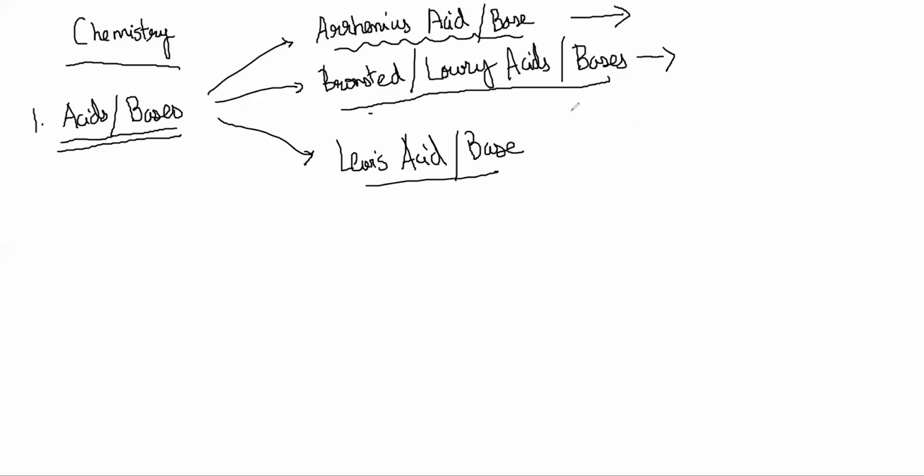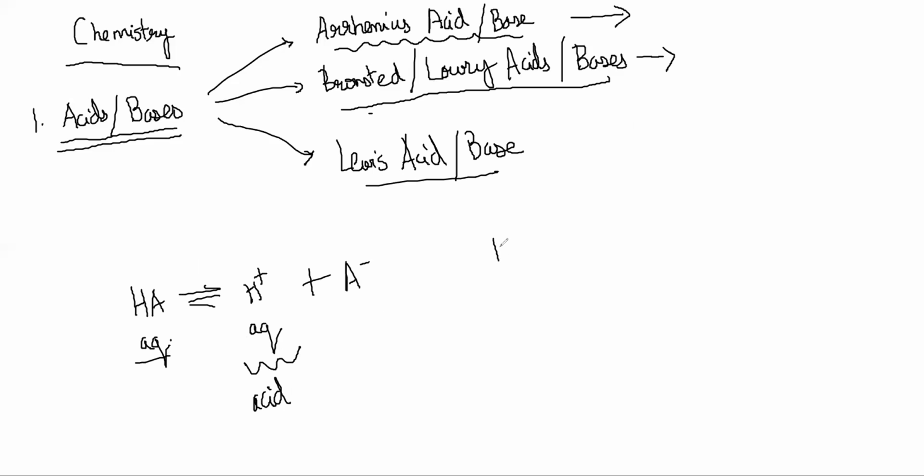Okay. So Bronsted-Lowry: an acid is something that gives an H plus in solution. When you dissolve an acid, anything that gives an H plus in solution is an acid, and anything that gives an OH minus in solution is a base.